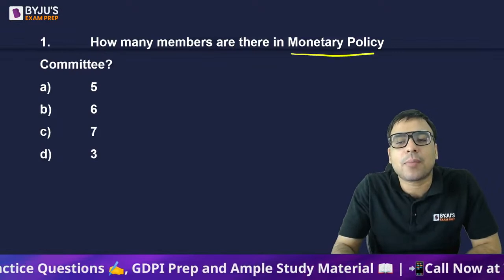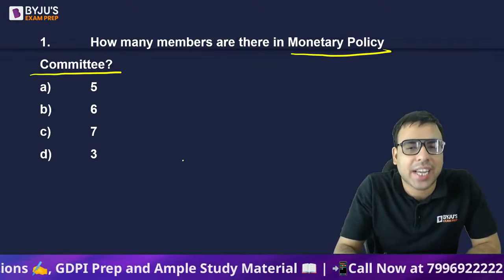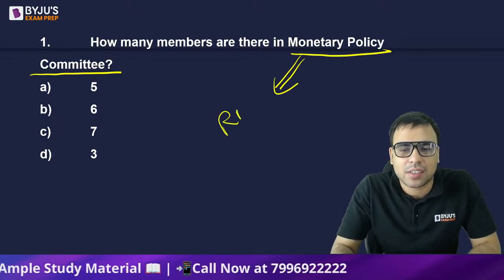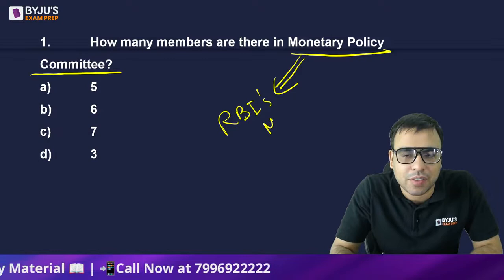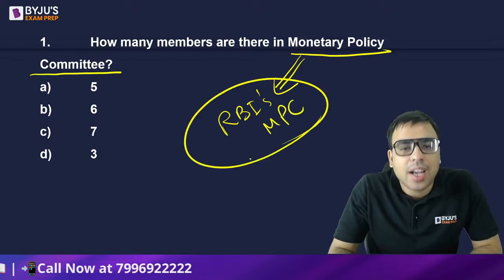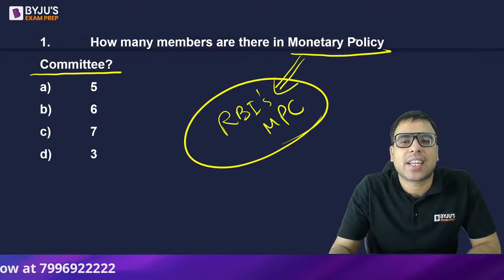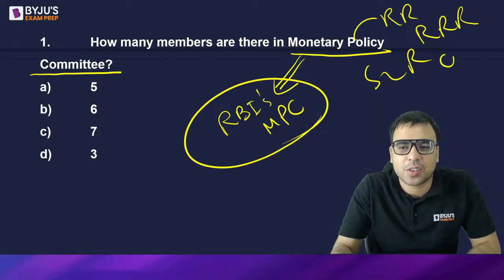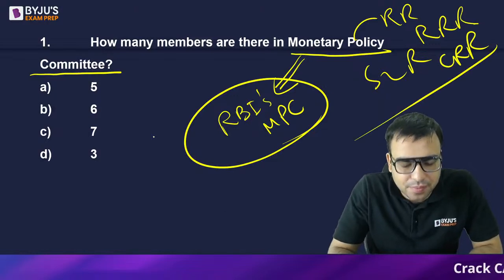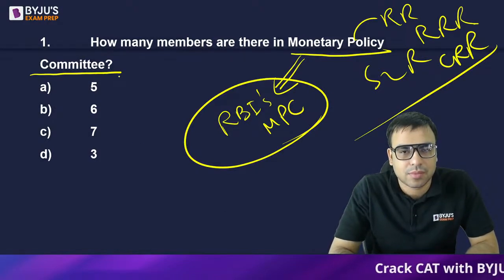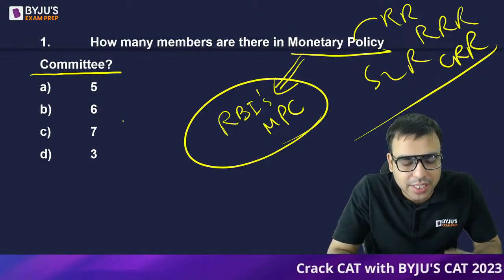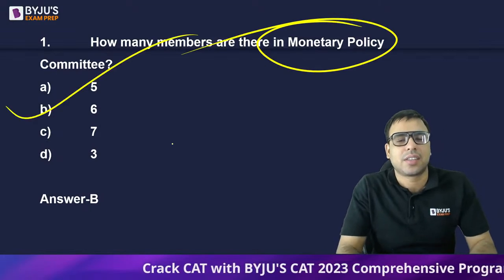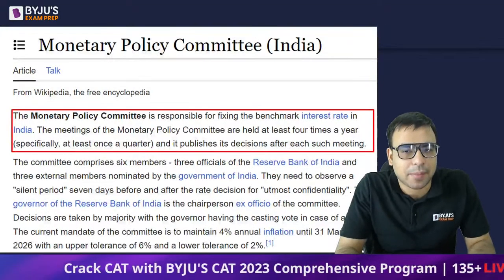See, I hope you are aware Monetary Policy Committee comes in the news again and again. This is RBI's Monetary Policy Committee, and it is instrumental in deciding the repo rate, reverse repo rate, statutory liquidity ratio, cash reserve ratio. So how many members are there? Very good, Laudin. B is the right answer. So 6 people are there as far as Monetary Policy Committee is concerned.